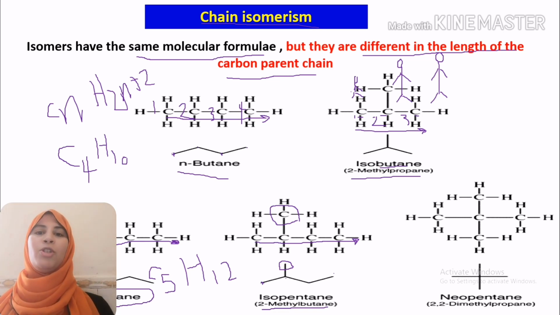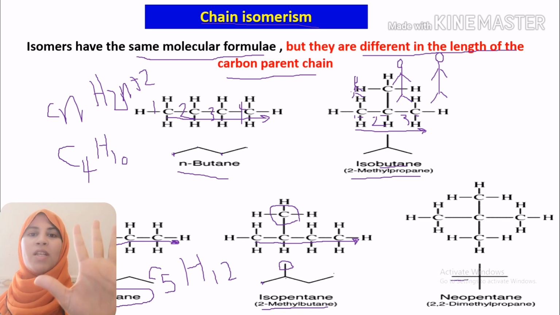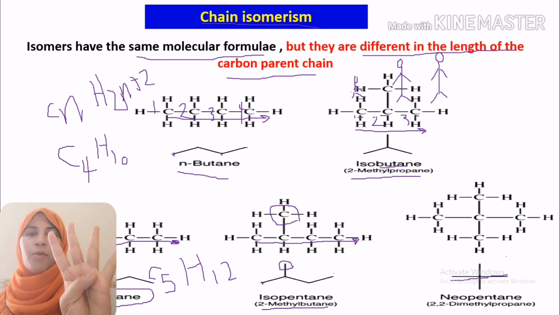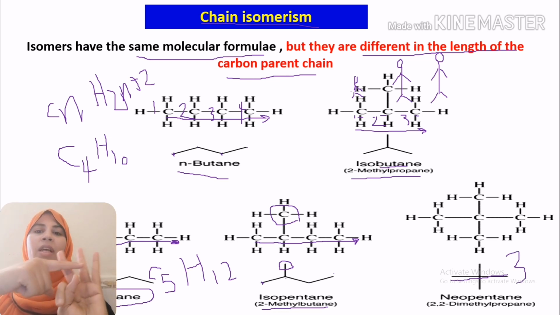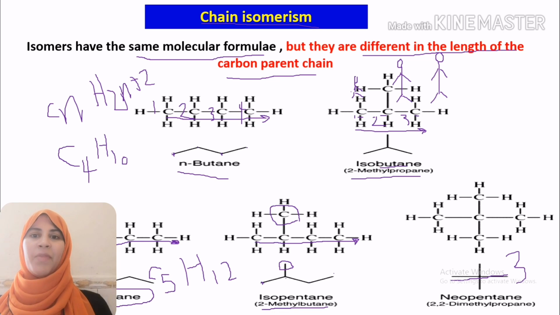So our carbon chain changed from 5 carbon atoms into 4 carbon atoms into 3 carbon atoms. The length of our parent chain is changed, but we still have the same molecular formula. So we have different isomers.